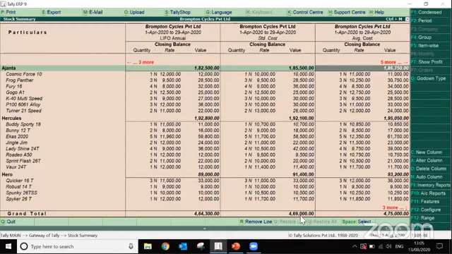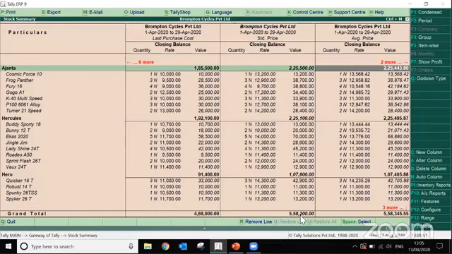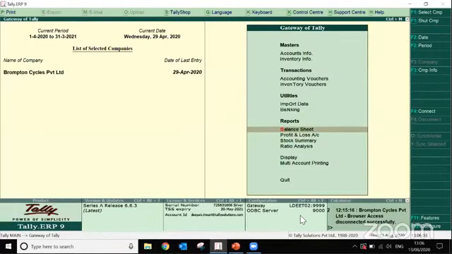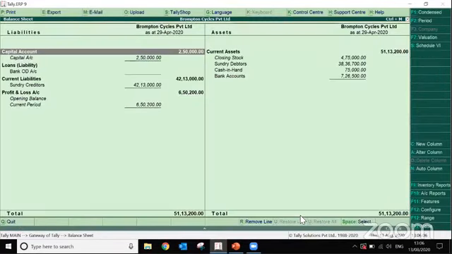Accordingly, it will change. So with no effort, just by pressing one key, Alt N, we can have all possible calculations on the basis of different valuation methods. And in the same way, we can access the balance sheet also. Under the balance sheet, or under the P&L, we can see, just by pressing Alt N, all possible valuation methods, and according to that, what the financial statement would be and what the impact of a particular valuation method would be, that we can see just by a single click.